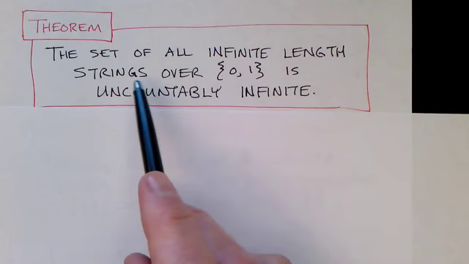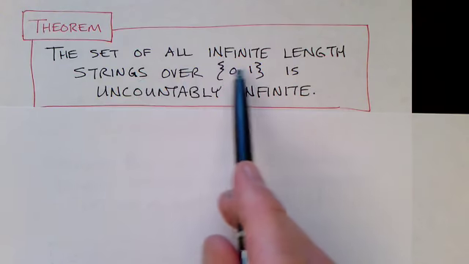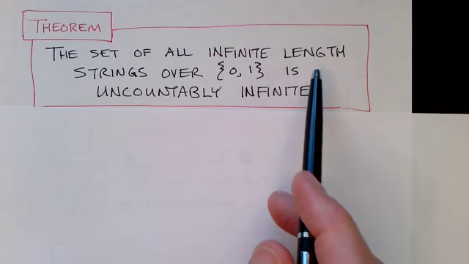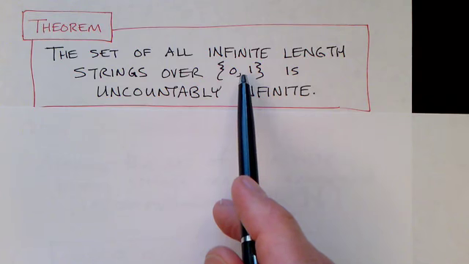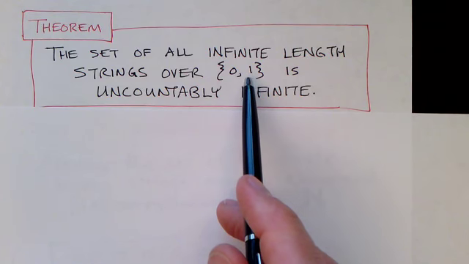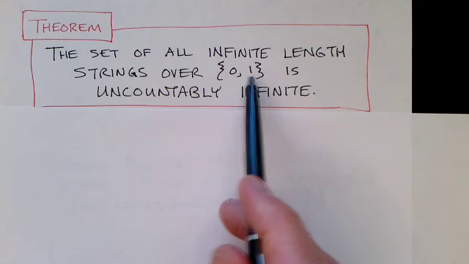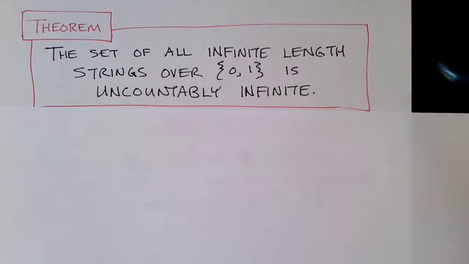So technically speaking, the way I've defined string so far would not include any string of infinite length. But now I want to enlarge my definition of strings to include infinite length strings of zeros and ones. So imagine an infinite sequence made up of just the two symbols 0 and 1. How many infinite length strings are there? Well, that's an uncountably infinite number.